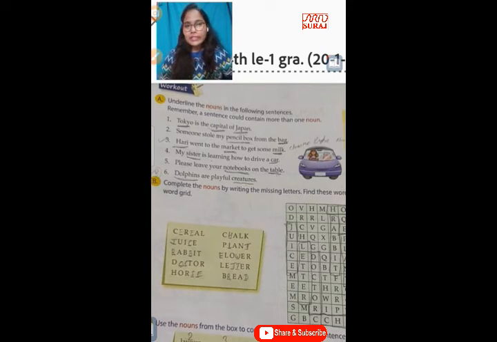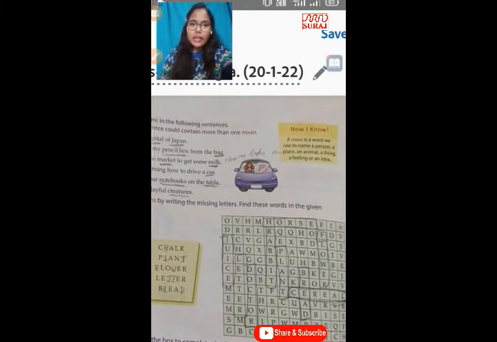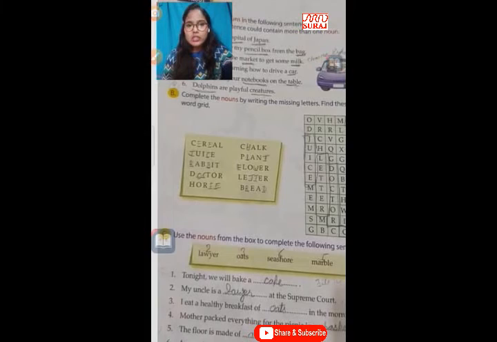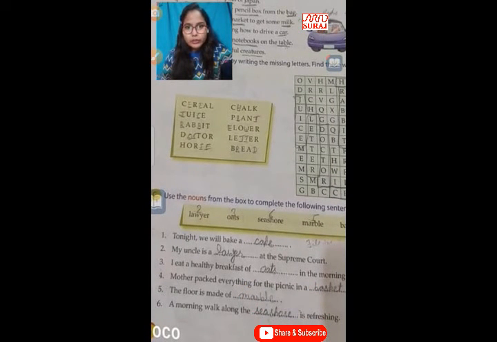Clear? Yeah, so in the next exercise, dear students, complete the nouns by writing the missing letters. You can see here some noun words are written. You have to find them from this grid and complete them. So this is your task. You have to do it.